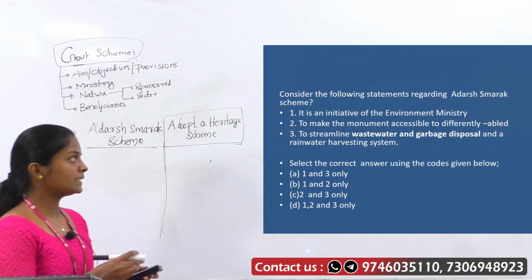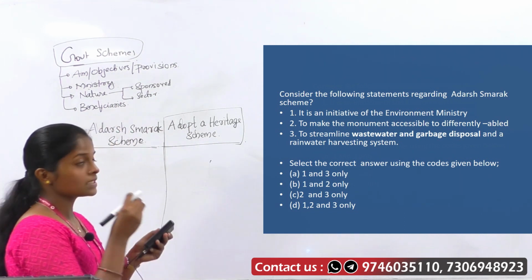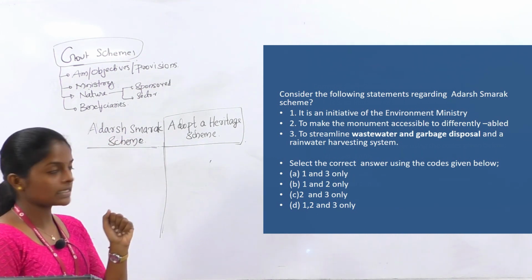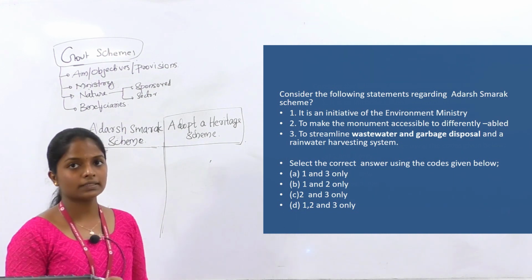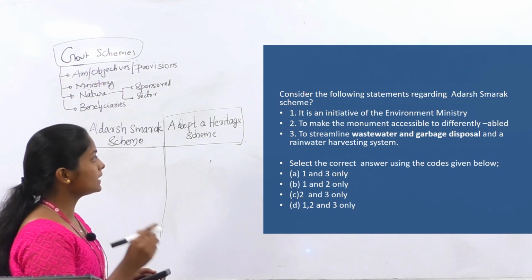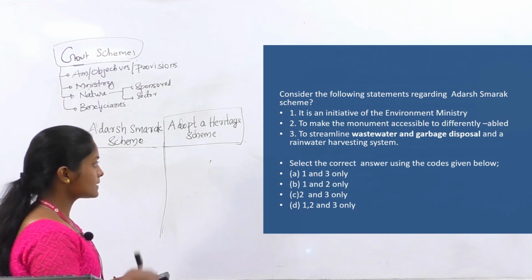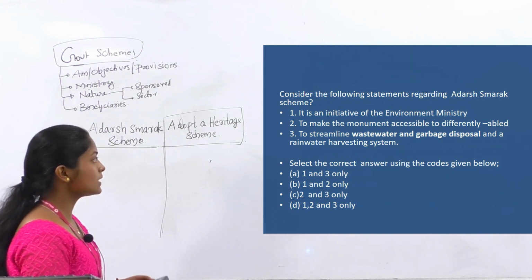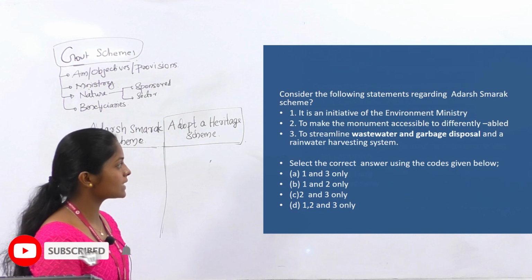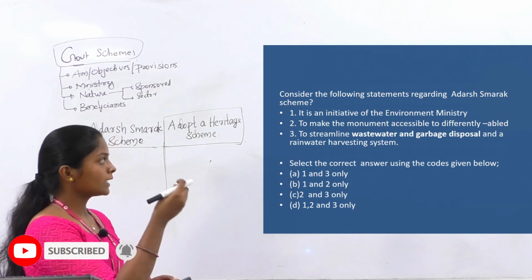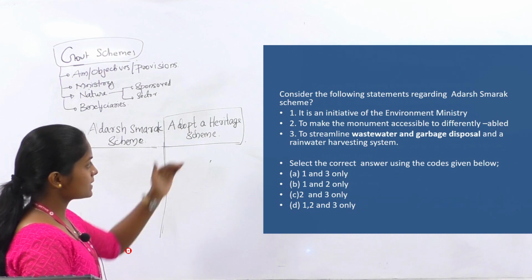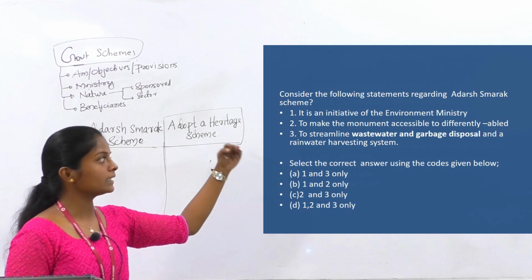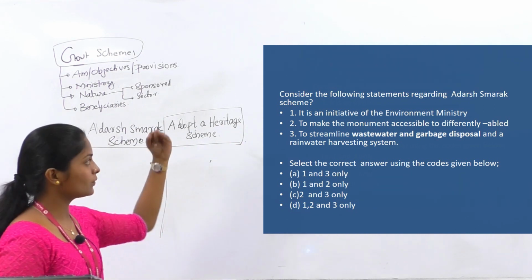Here we will discuss the scheme named Adarsh Smarak scheme. So here the model question is, consider the following statements regarding Adarsh Smarak scheme. The first statement is, it is an initiative of the Environment Ministry, the second statement is to make the monument accessible to differently abled, and the third statement is to streamline wastewater and garbage disposal and a rainwater harvesting system. Here you should select the correct statement. The first statement is regarding the ministry, and the second and third statements are regarding the objectives or the aim of the scheme.